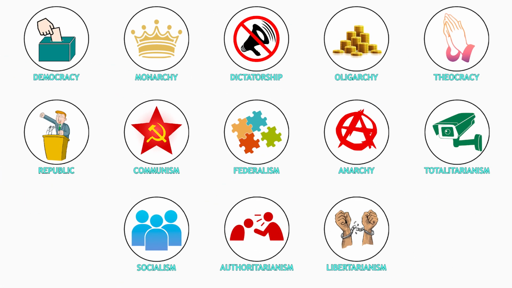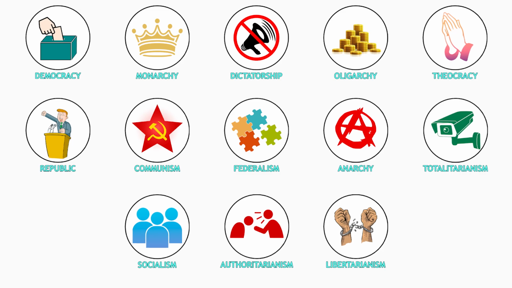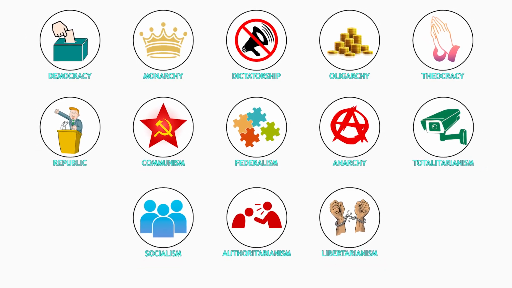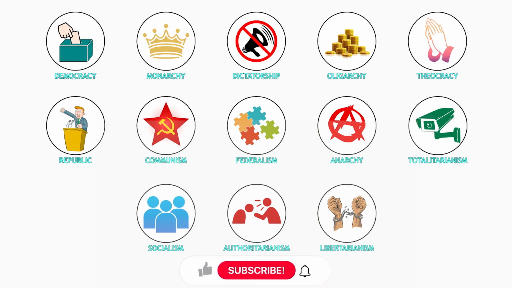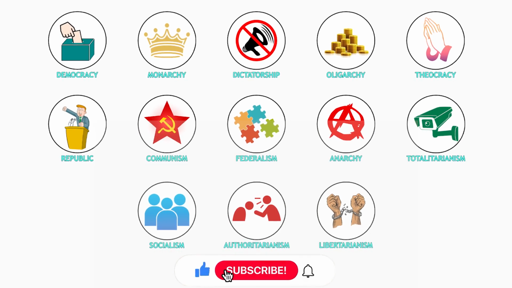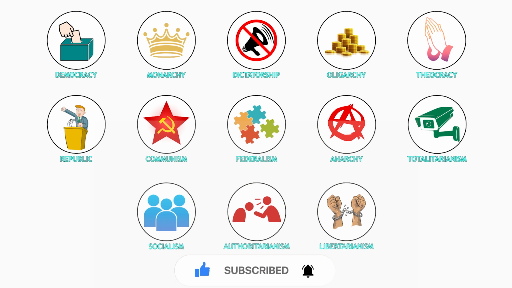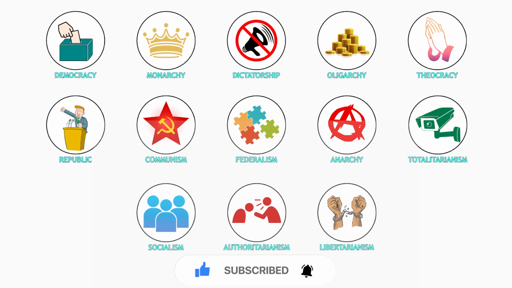Each form of government has its principles, structures, and impacts on society. Understanding these different systems helps us appreciate the complexities of governance and the diverse ways humans organize their societies. By examining the strengths and weaknesses of each, we can better understand the implications for citizens' lives and the functioning of states around the world.